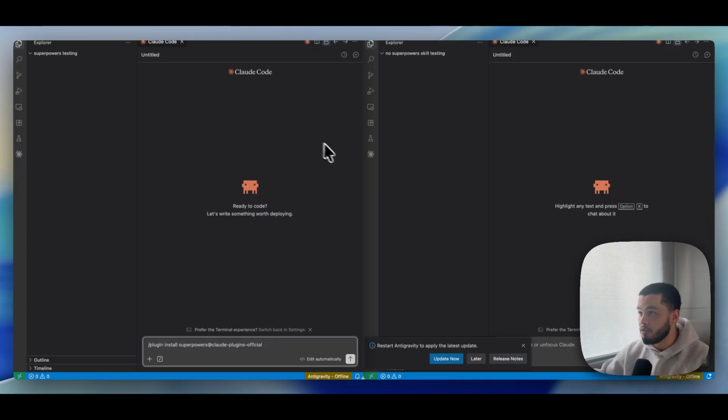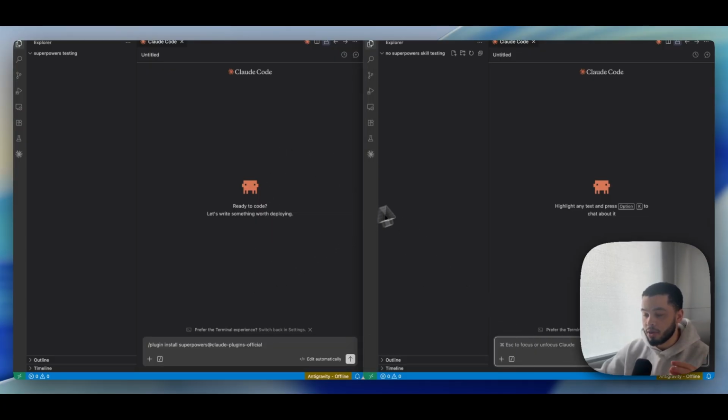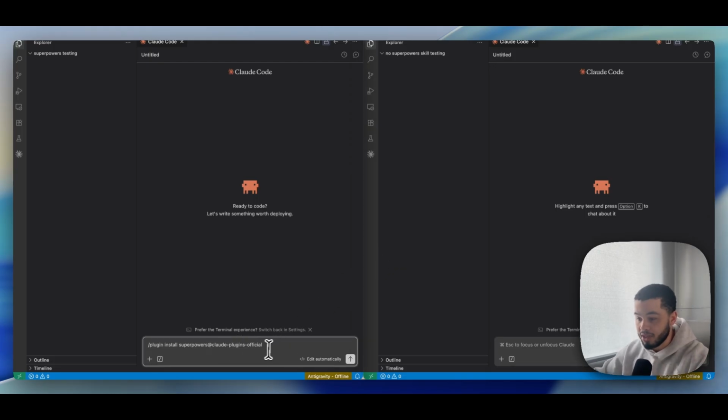So let's say we're over here in Claude Code. You can see we have two different Claude Codes set up here, and they're both completely fresh projects. So what I would do firstly, if I didn't have it downloaded, is I would just give Claude Code this right here and say download this skill, and then Claude Code would go ahead and do that. Now on the left side, I'm going to ask Claude Code to build a project, and we're going to use the brainstorming skill. On the right side, I'm going to tell it not to use the brainstorming skill. So let's give it the exact same prompt.